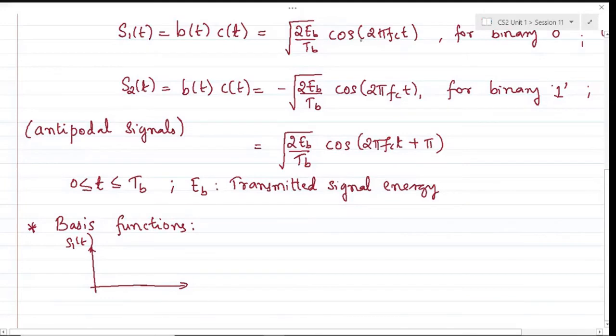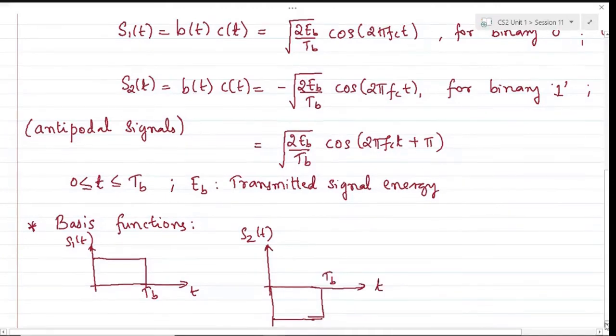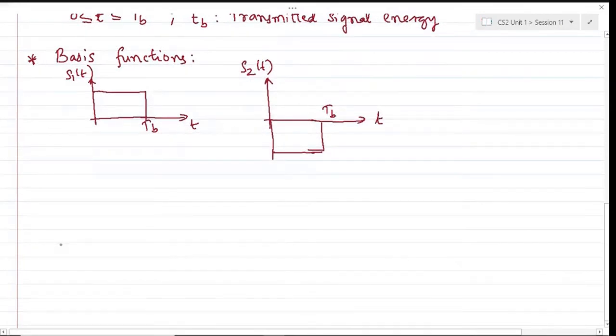If I eliminate the carrier part, the low pass signals S1 and S2 of t will look something like this, where S1 of t will occupy a certain height of root of 2Eb by Tb for a duration of Tb seconds, and S2 of t will be exactly opposite of it, occupying a negative amplitude for the same duration. If you have such two signal sets, you can apply GSO again and try to find the basis functions.